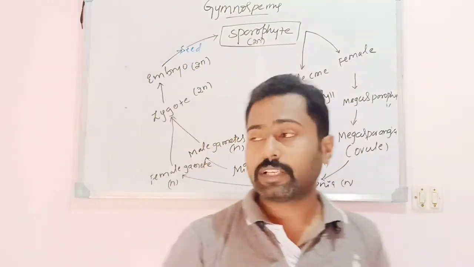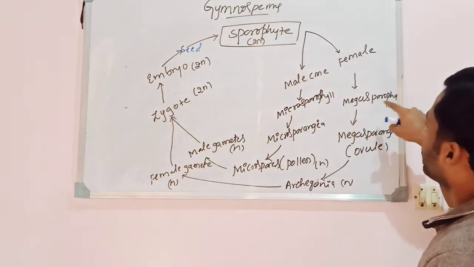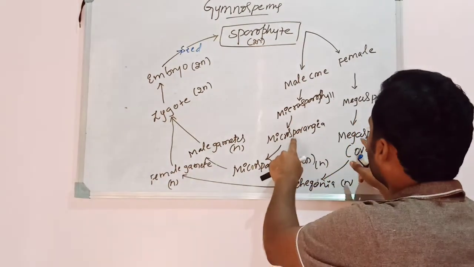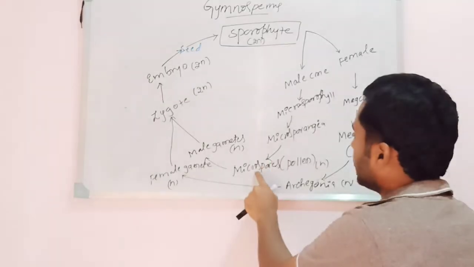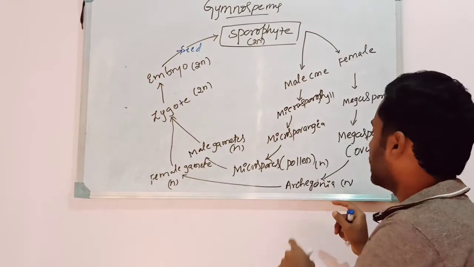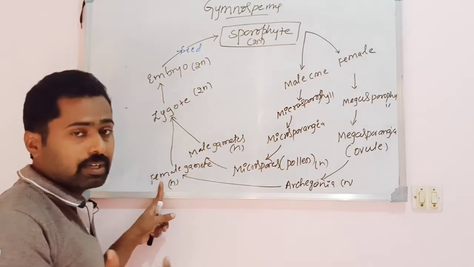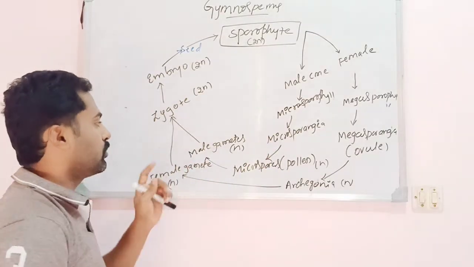A gymnospermic plant bears male and female cones. The male cone consists of microsporophylls, the female cone consists of megasporophylls. Microsporophylls produce microsporangia, megasporophylls produce megasporangia. Microsporangia enclose microspores, megasporangia enclose the archegonia. Archegonia bear the female gamete, where pollen grains will germinate and produce a male gamete.